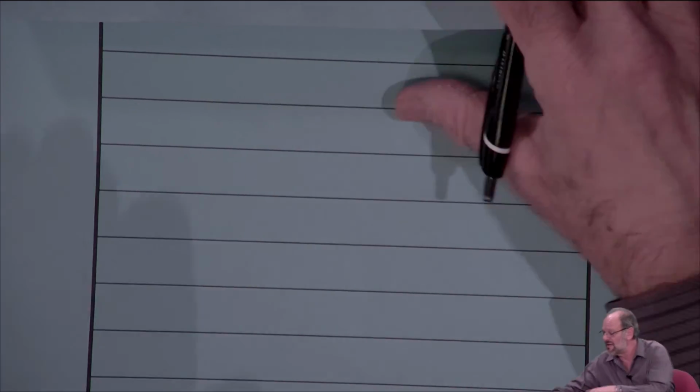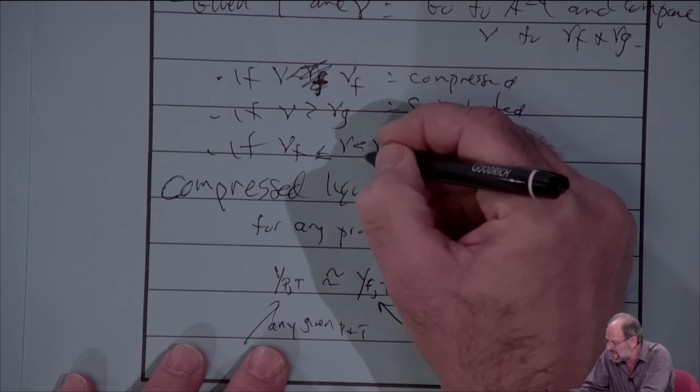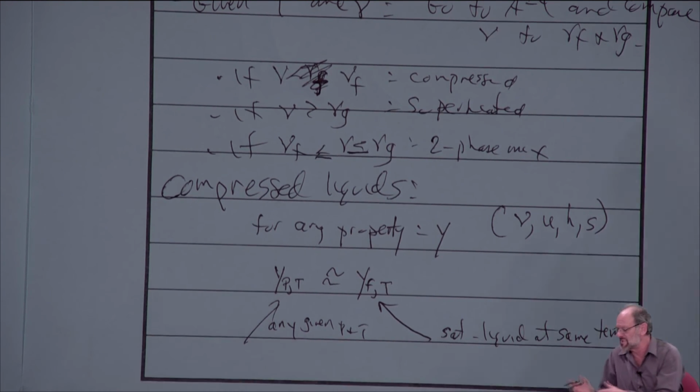So my question is, when you were comparing the specific volumes, like V and VF, I noticed you didn't put an equal sign on any of them. Oh, okay. It should really have said, if VF is greater than, or I'm sorry, less than or equal to. Because if the specific volume is exactly that of the saturated liquid, then, well, it's a saturated liquid.